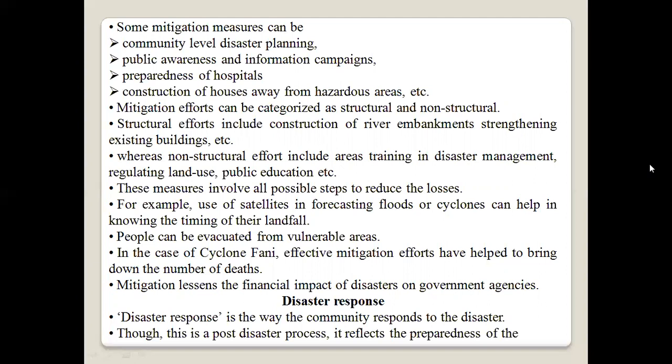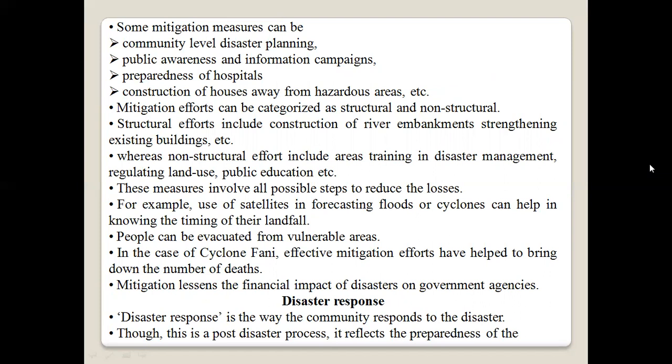Structural measures include construction of river embankments, strengthening existing buildings, etc. Whereas non-structural measures include training in disaster management, regulating land use, public education, etc. These measures involve all possible steps to reduce losses, for example, use of satellites in forecasting floods or cyclones can help in knowing the timing of their landfall.